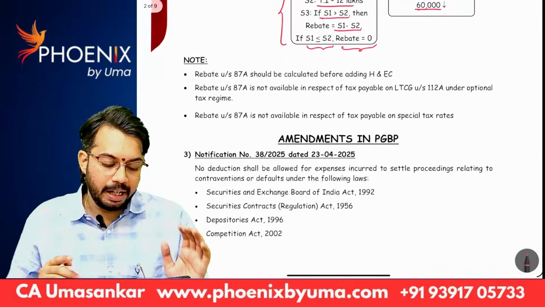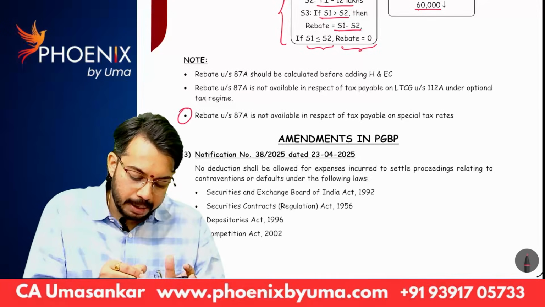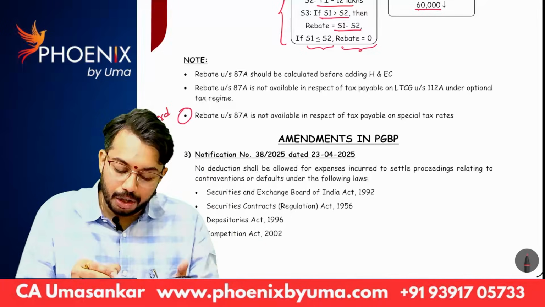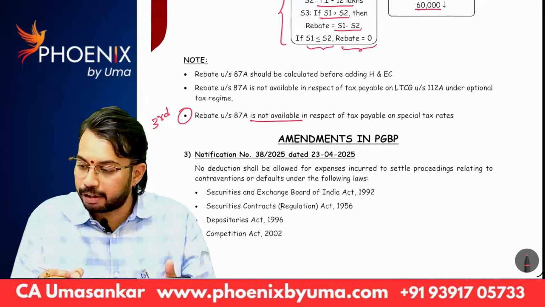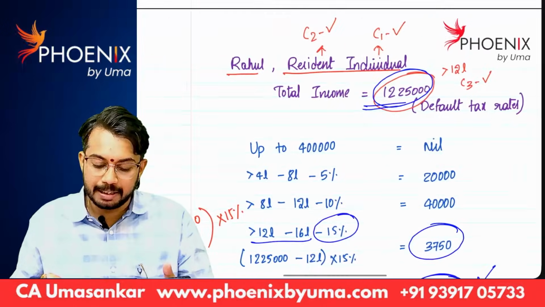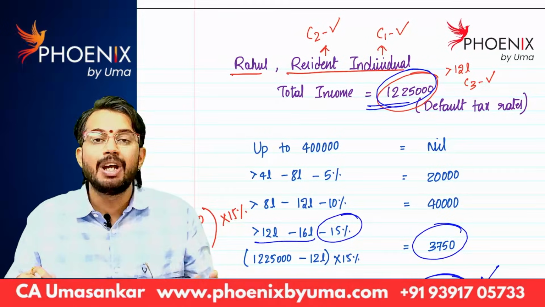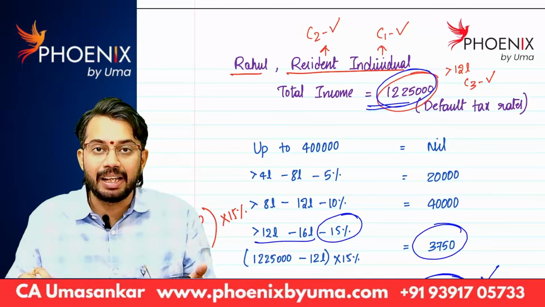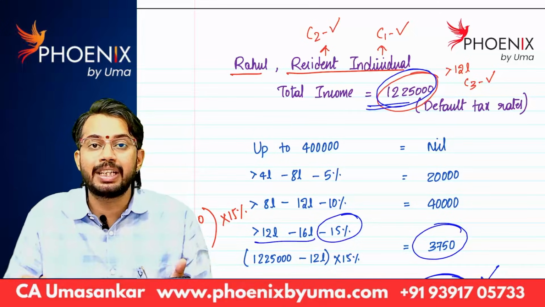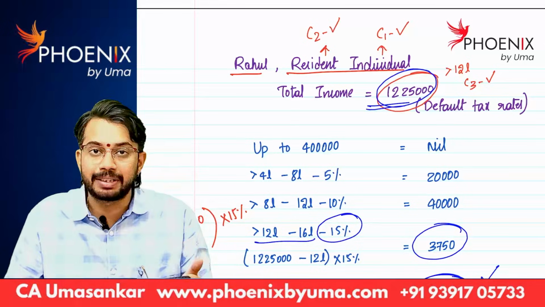There is one point, the third note point, please see. Rebate under section 87A is not available in respect of tax payable on special tax rates. What do you mean by this? You know special tax rates, right? Long-term capital gain under section 112A up to 1,25,000 exempt, in excess of 1,25,000 taxable at the rate of 12.5%.